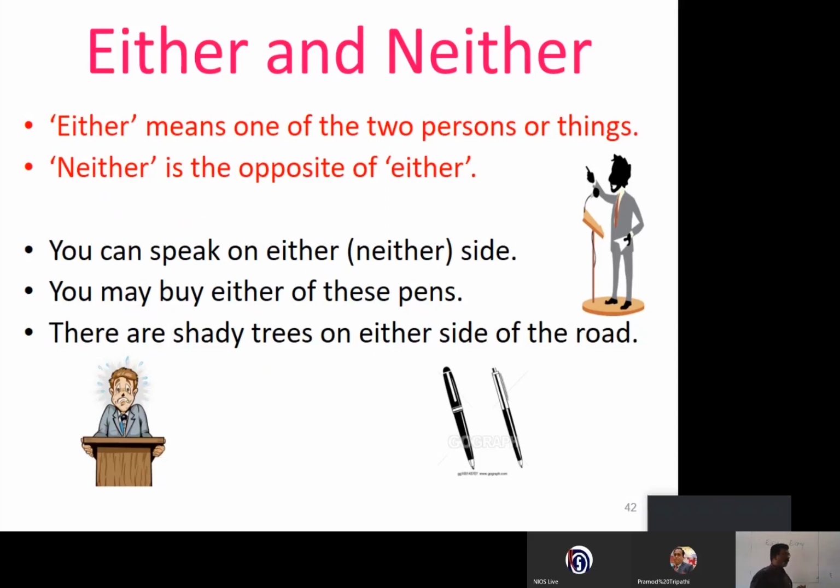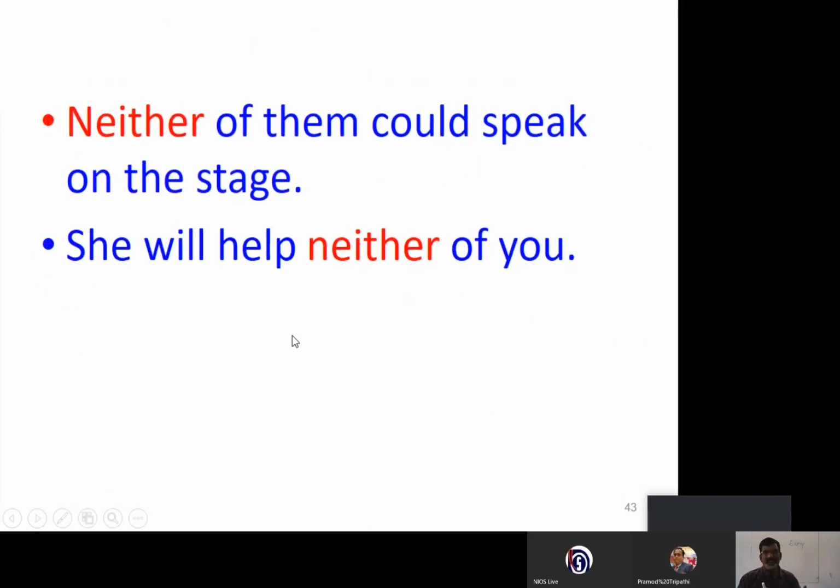Now, let us see. Neither of them could speak on the stage. Neither means not either of the two. There are two. Either of them could speak, neither of them could speak. Instead of using both for a negative purpose, we can use neither of them could speak on the stage. She will help neither of you. Two friends are there, Ramesh and Mahesh. She helps neither Ramesh nor Mahesh. In such a case, we use she will help neither of you, but only when there are two.